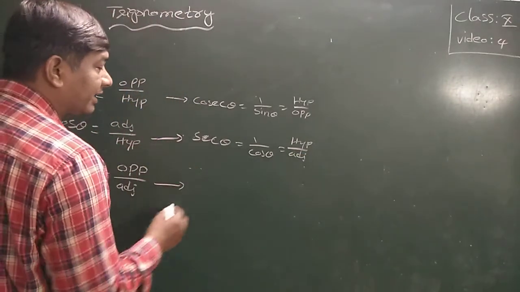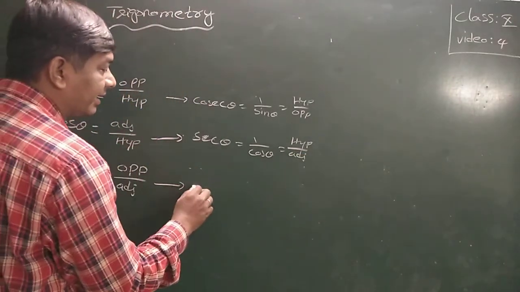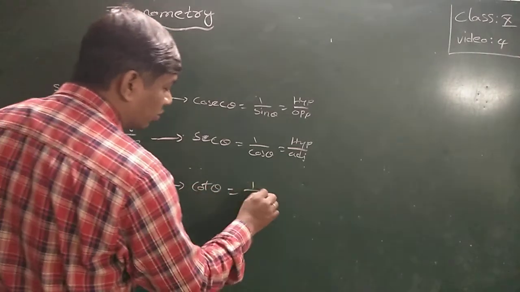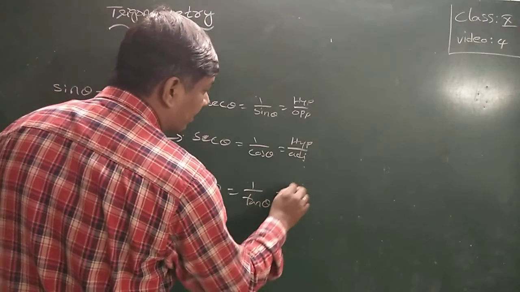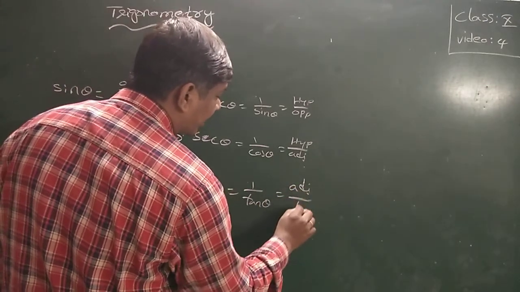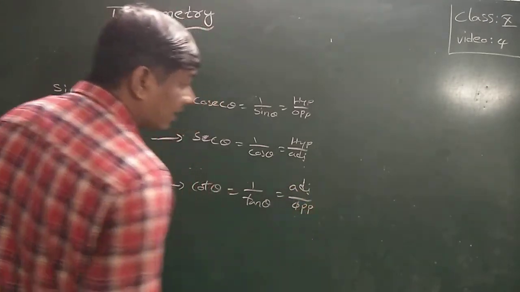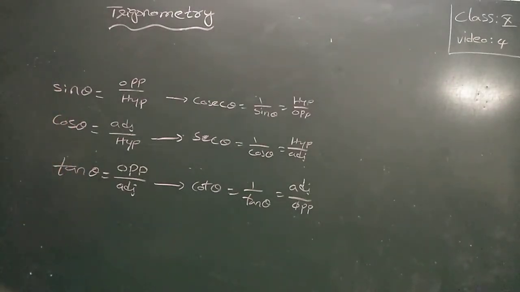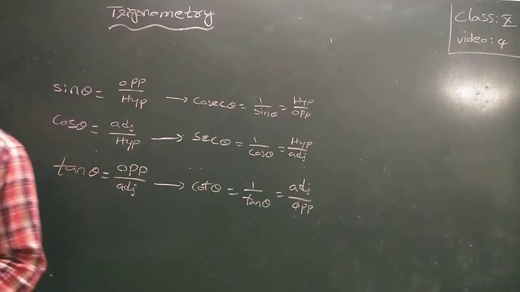And the reciprocal of tan theta is cot theta. Cot theta is equal to 1 by tan theta, that is adjacent side to the opposite side. Tan is also the ratio of sine and cos. Based on this, I discussed a few problems also.